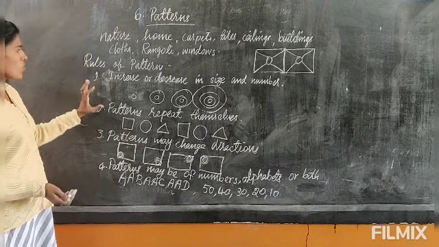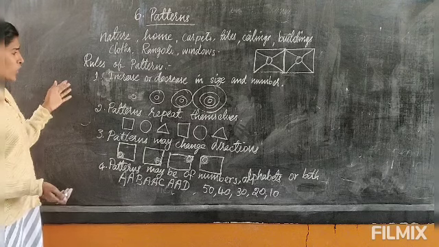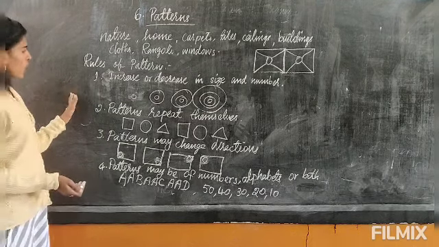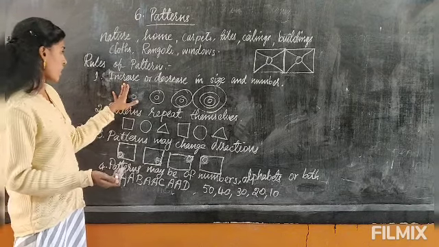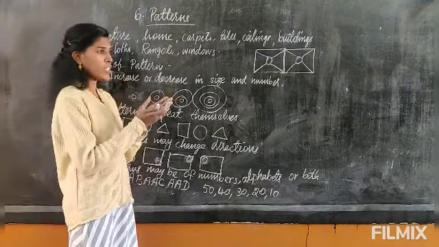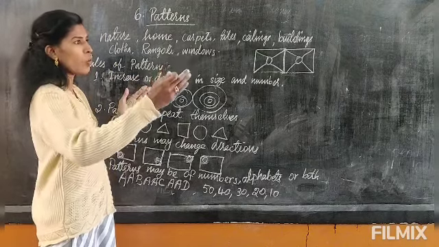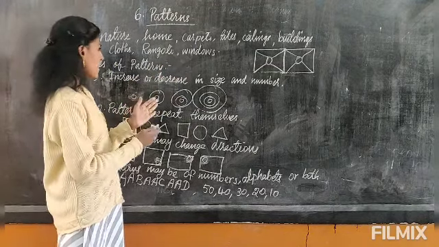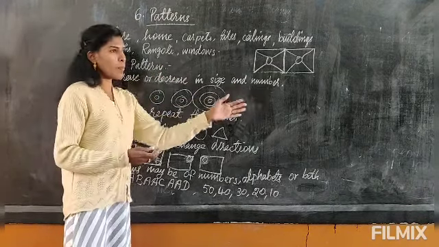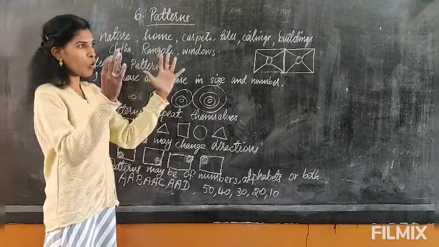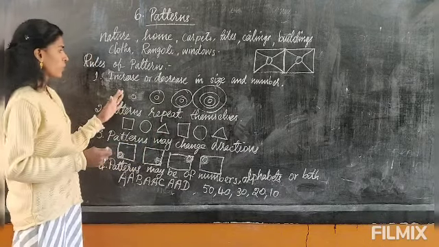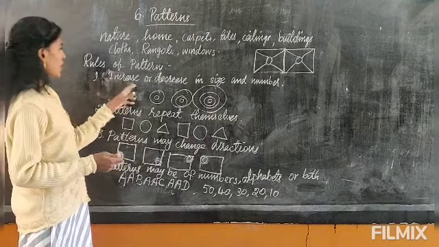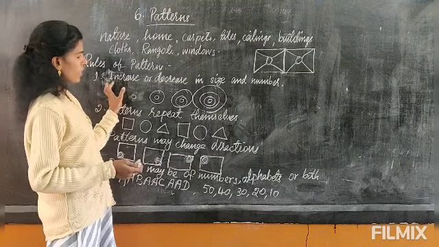Okay, so pattern is nothing, you won't find it difficult to understand. And it has rules, those rules we will see. Okay, so particular rules are there. So let's see. It will increase or decrease. Okay, that means the numbers can become more and more, otherwise it can become less and less in size, otherwise number. Sometimes in size it will become more, otherwise big. Otherwise in number it will become more or small. Okay, so this is increase or decrease in size and number.